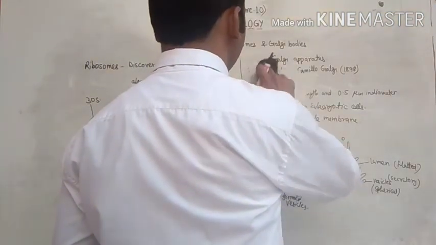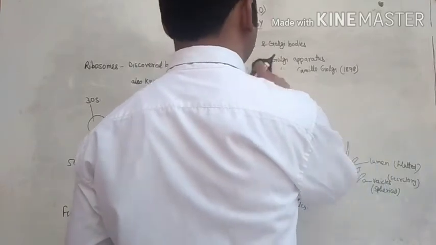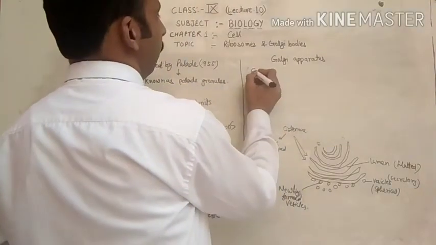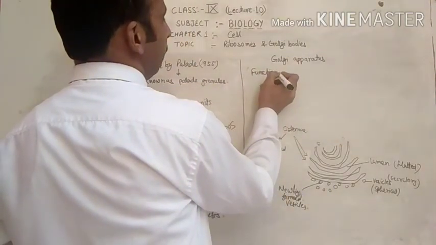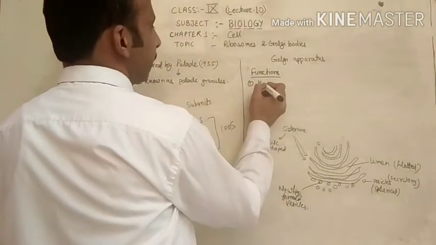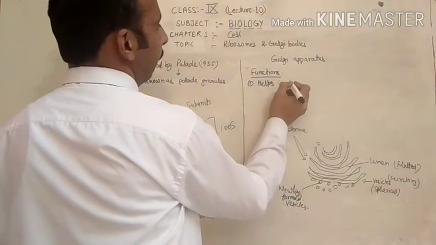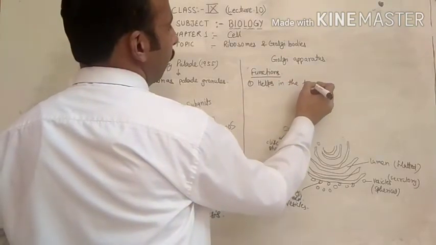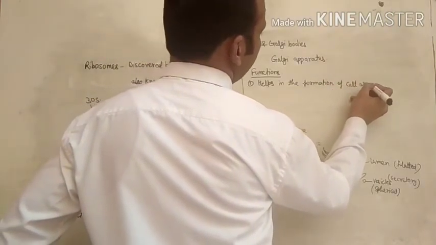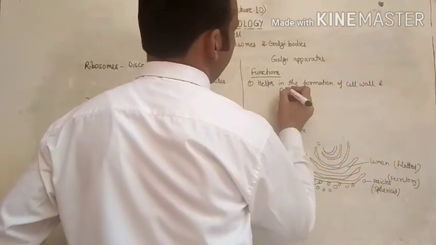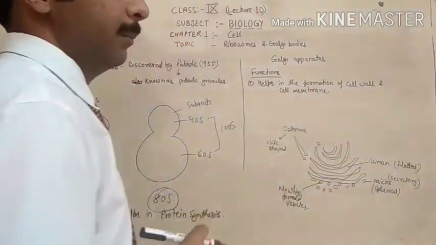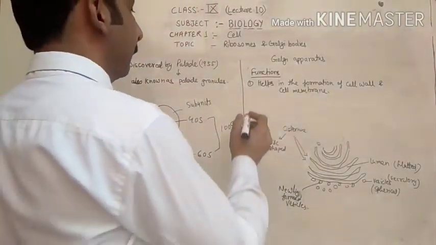Now the functions of Golgi apparatus. Functions: helps in the formation of cell wall and cell membrane.